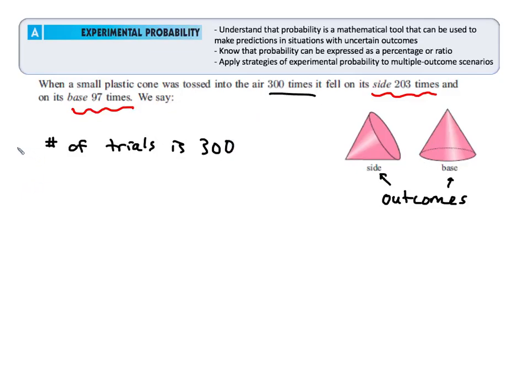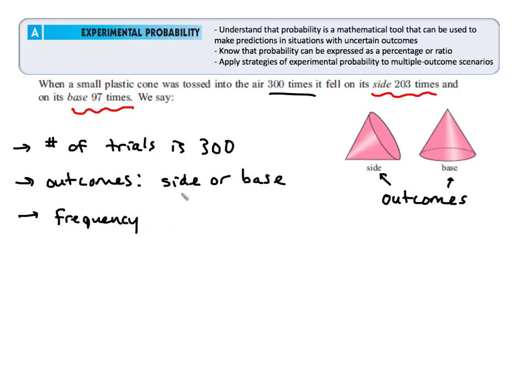The possible outcomes in this case are only two possibilities, like it's either going to be sides or it's going to be the base for this cone. Can you think of another time when we only see two possible outcomes? There's no dice that only has two sides, but coins have two sides. If we flip a coin, that's very common for probability. In that case, that would be either heads or tails, also a case where there's two outcomes. Let's think about frequency.